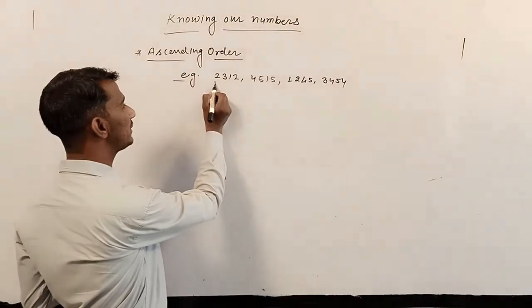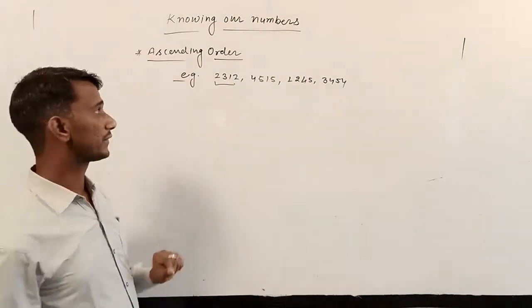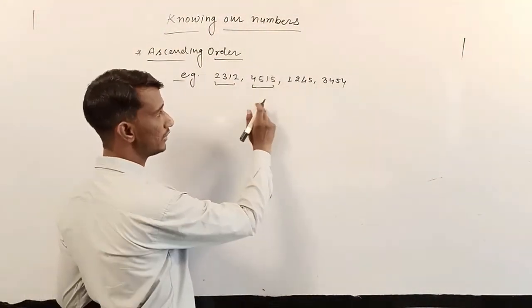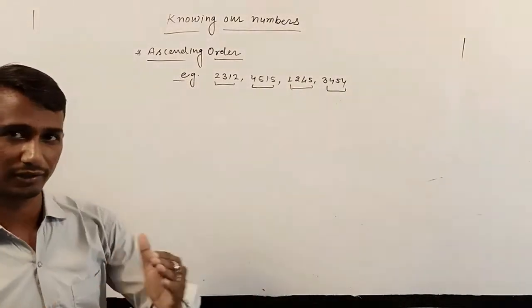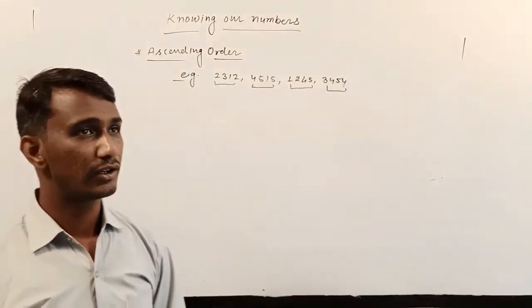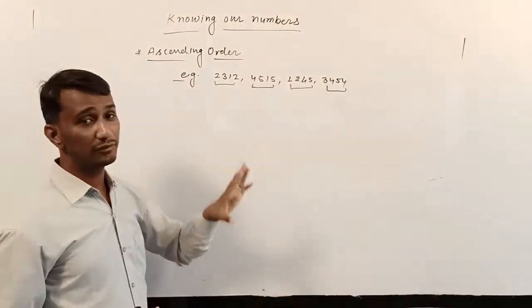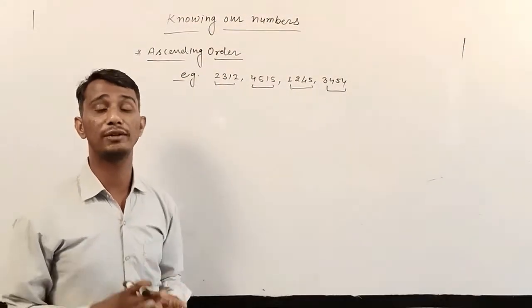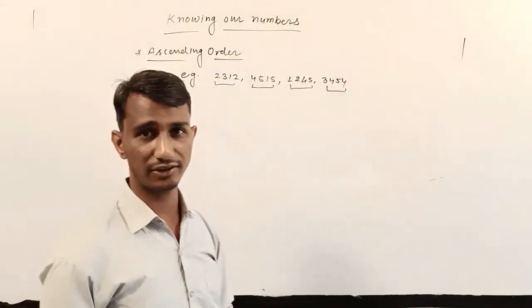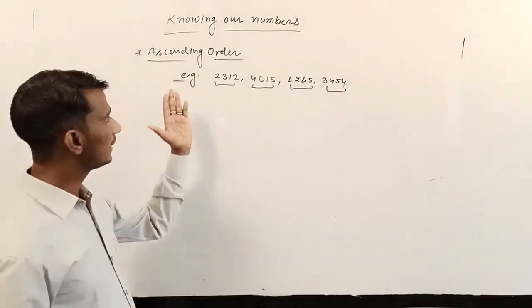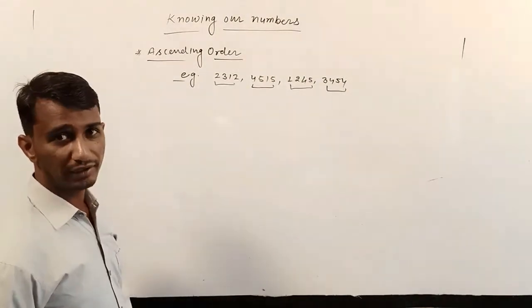How many digits are there? 4 in this number, 4 in this, 4 in this. It means all the numbers have equal digits. So if all the numbers have equal digits, how do we compare? You start from the left side. From the left side, you compare the numbers.